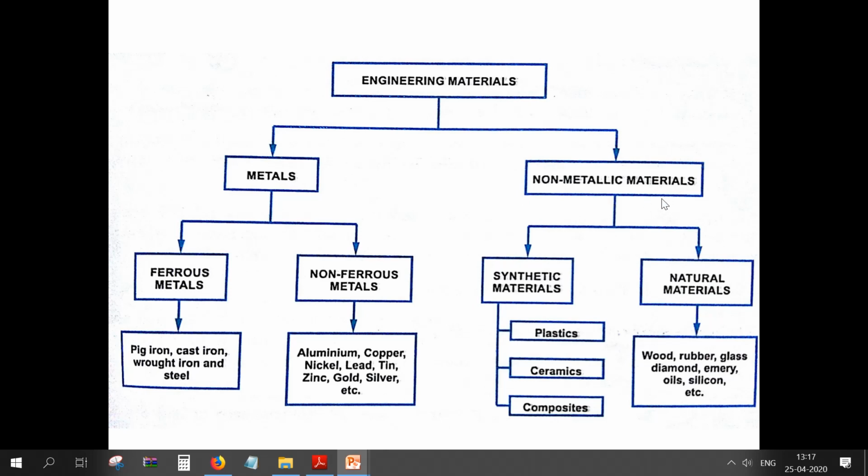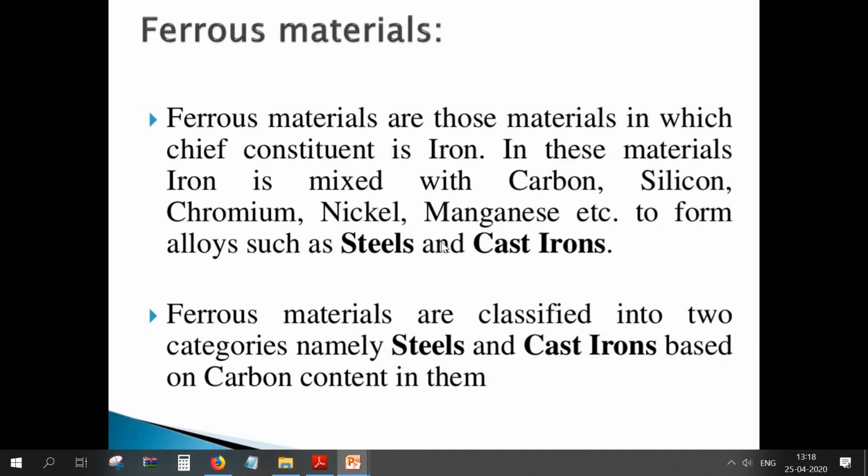And under the non-metallic materials, we have synthetic materials and natural materials. Synthetic materials are what we use in day-to-day life, that is plastics, ceramics, and composites. And natural materials under the non-metallic materials are wood, rubber, glass, diamond, emery, oil, silicon, etc. So broadly, we are going to discuss the engineering materials in this chapter, and we are going to study the properties of all these materials, that is ferrous, non-ferrous, synthetic and natural materials.